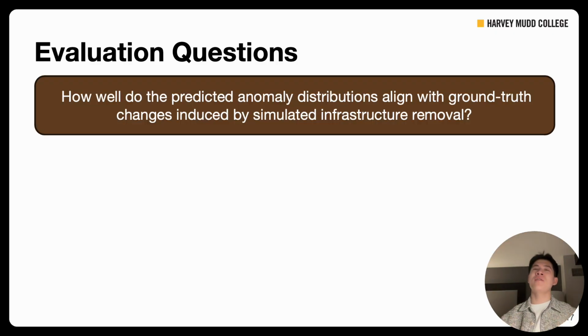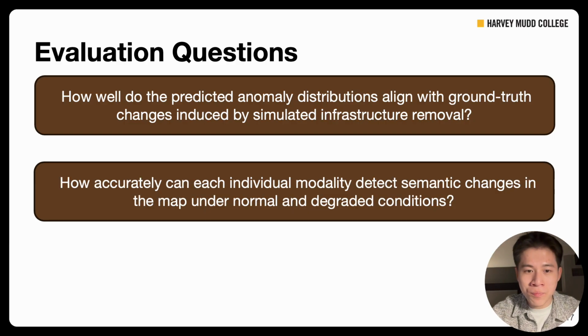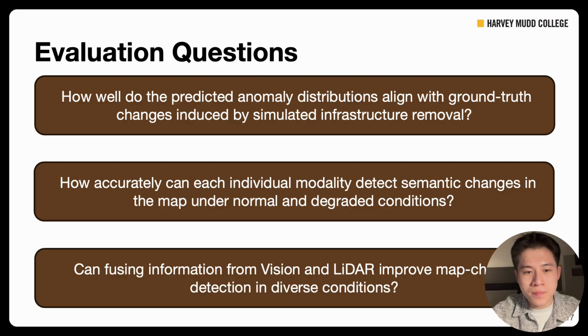And we proposed three evaluation questions based on our experiments. First, how well do the predicted anomaly distributions align with the ground truth changes, which are induced by simulated infrastructure removal? And then, how accurately can each individual modality detect semantic changes in the map under normal and degraded conditions? We're also curious about, can fusing information from vision and LiDAR improve map change detection in diverse conditions?